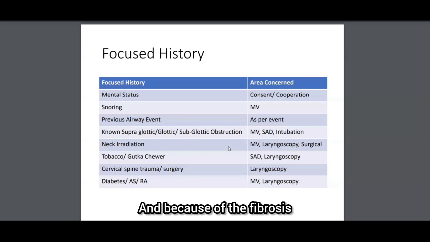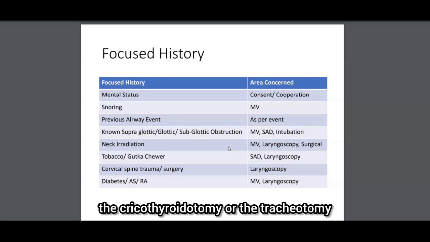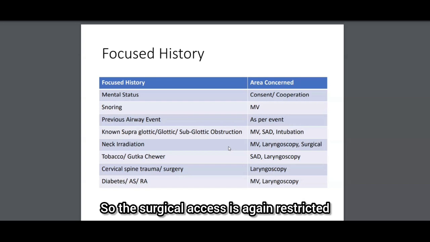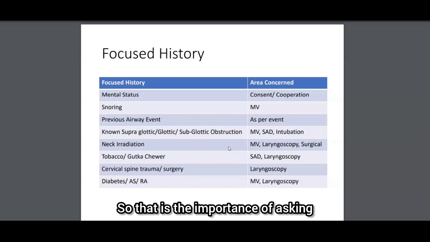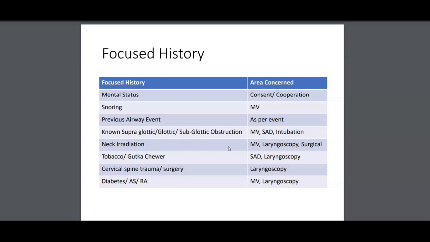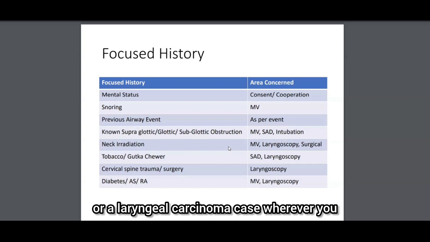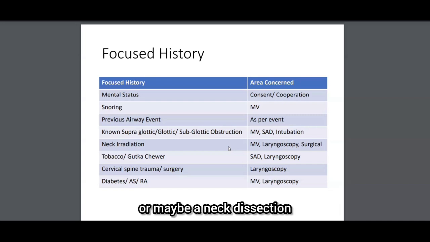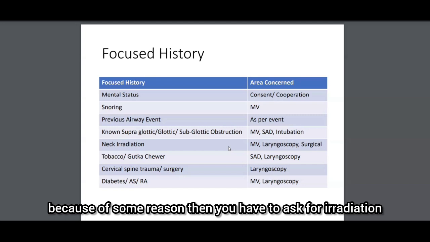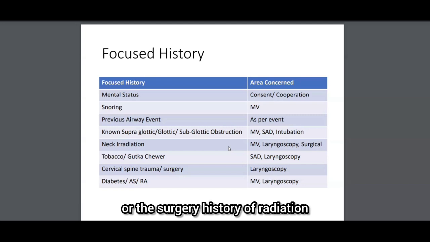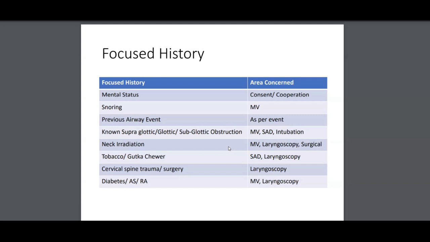And because of the fibrosis, the cricothyroidotomy or the tracheostomy will again be hampered. So the surgical access is again restricted. That is the importance of asking about neck irradiation. Most likely if it is a tubercular case, a thyroid case, a laryngeal carcinoma case, or maybe a neck dissection for some reason, there you have to ask for the history of radiation.